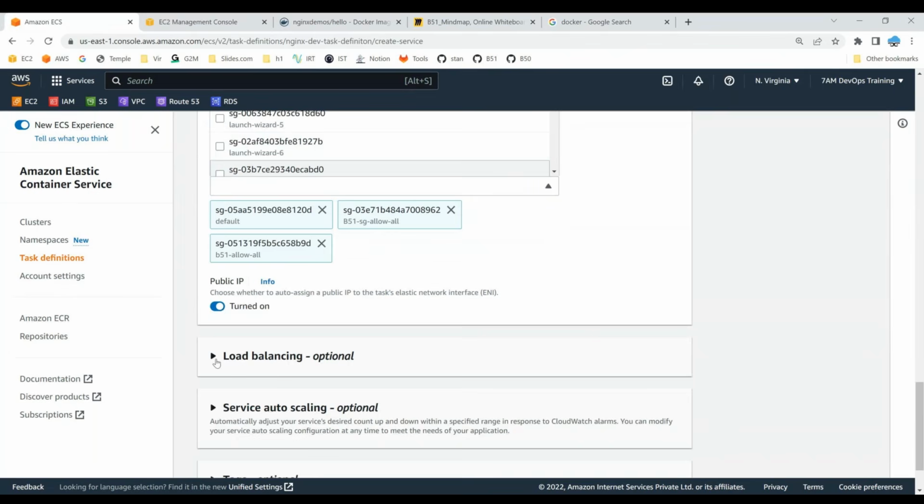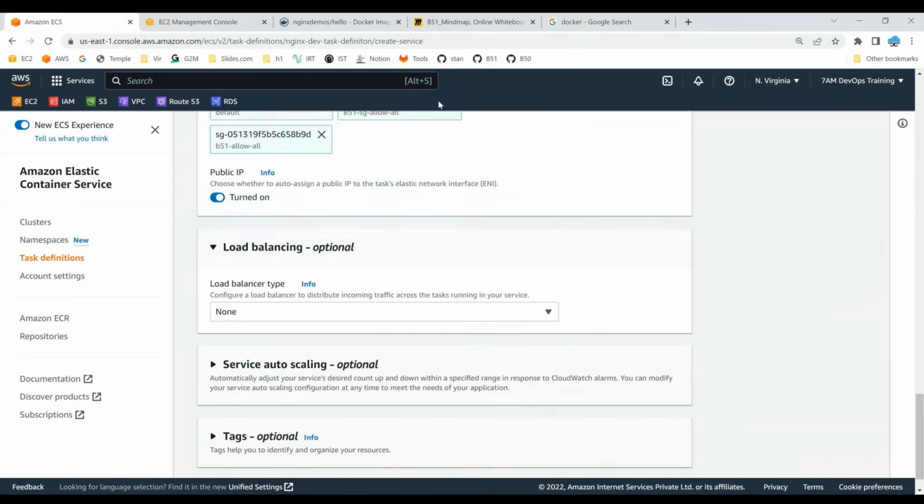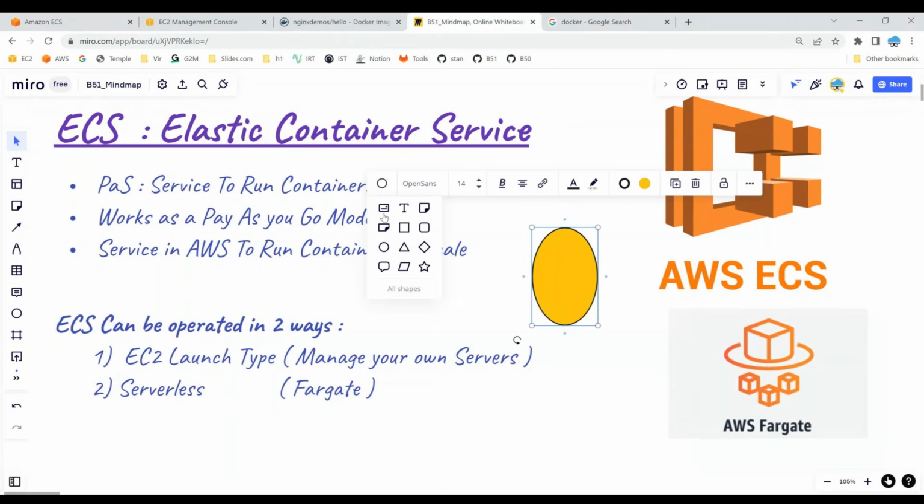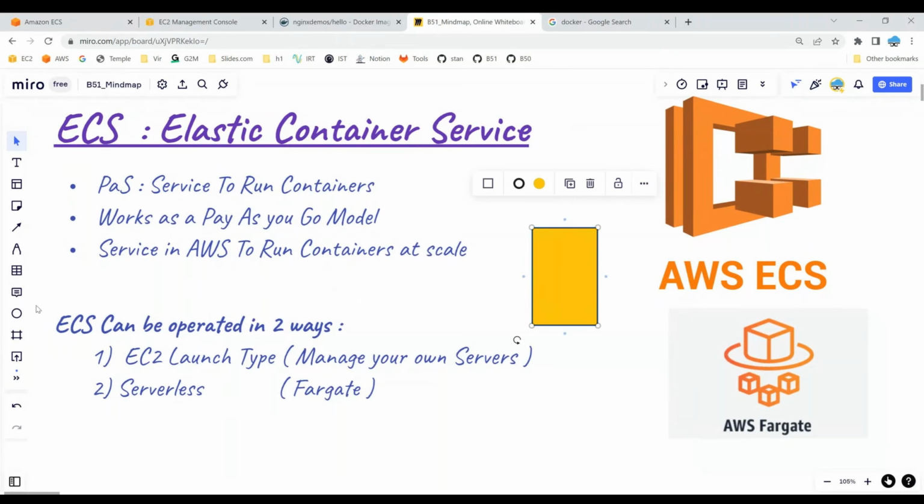And load balancer. I would like to run a container on top of my ECS cluster. Let's take this as an example: I am running my workloads on top of an ECS cluster, and I would like to expose my workloads to the external network.